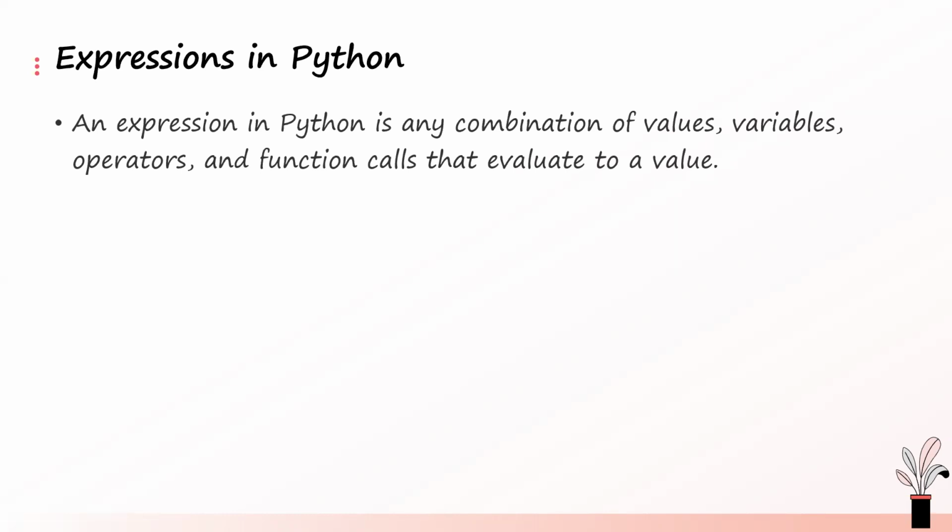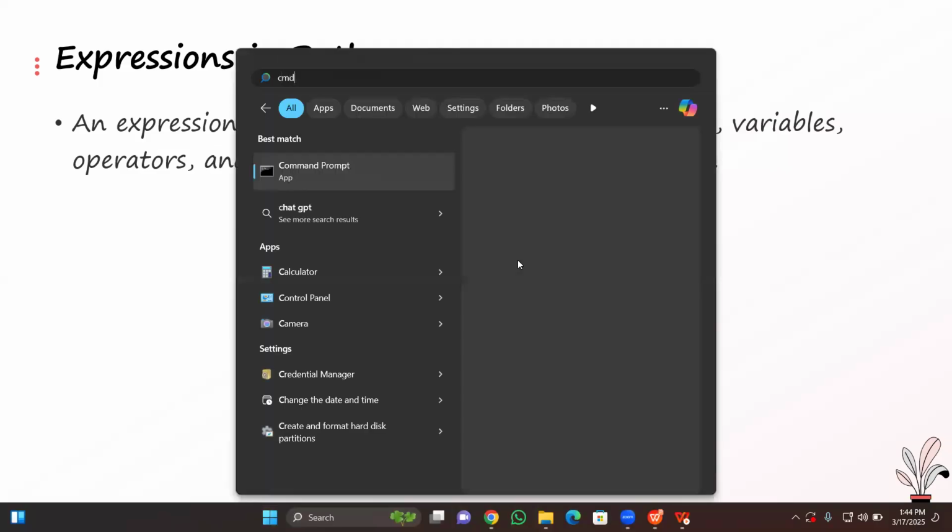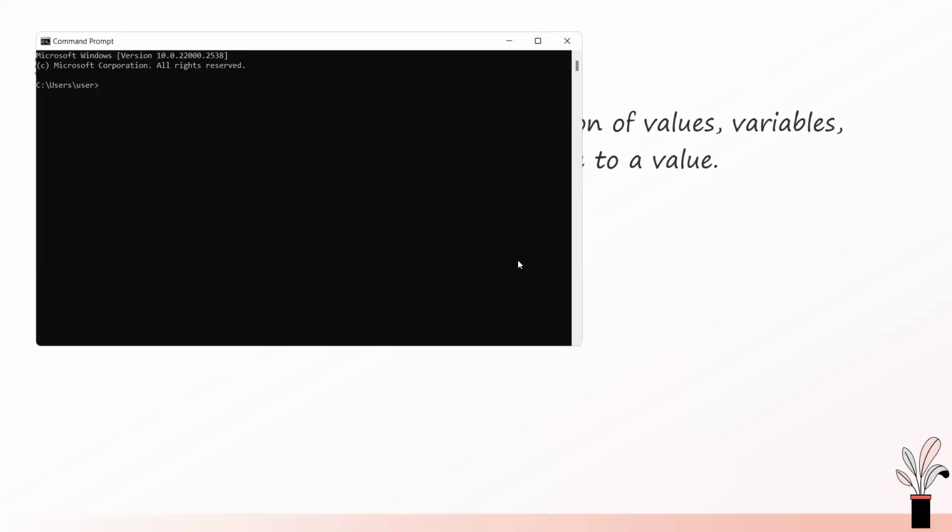let me open the Python terminal, the Python interpreter, and show you something. I could just open my command prompt, my CMD. Now, I will type in Python. Remember, we call this thing the read, evaluate, print loop. Whatever you type in here, Python will read it and evaluate it. So anything that you type in here that Python is able to evaluate is an expression.